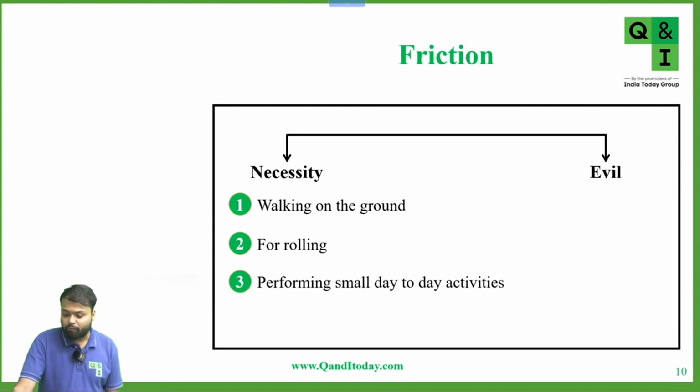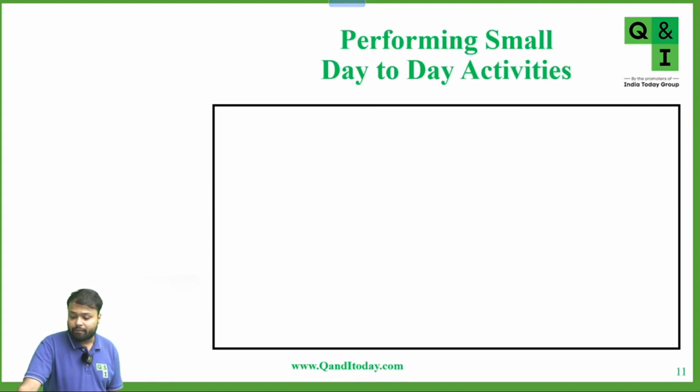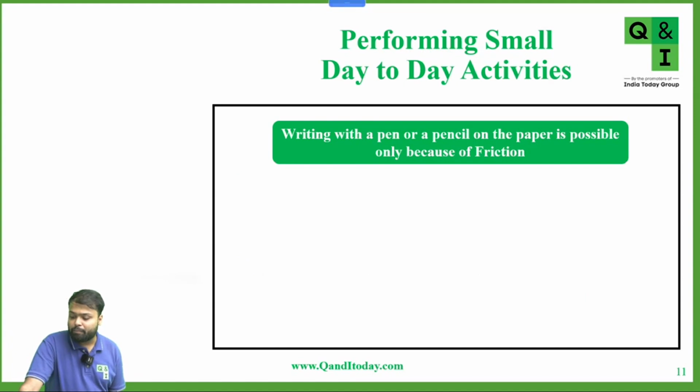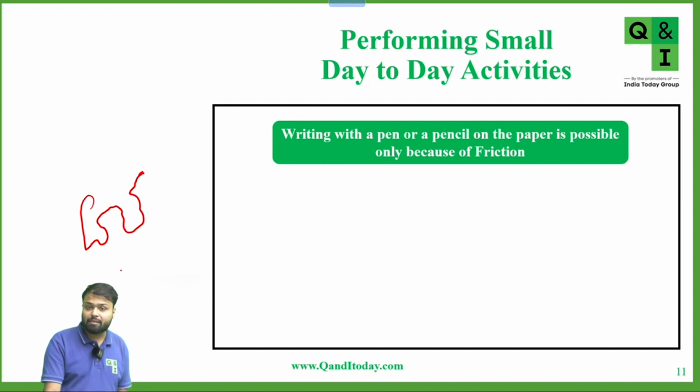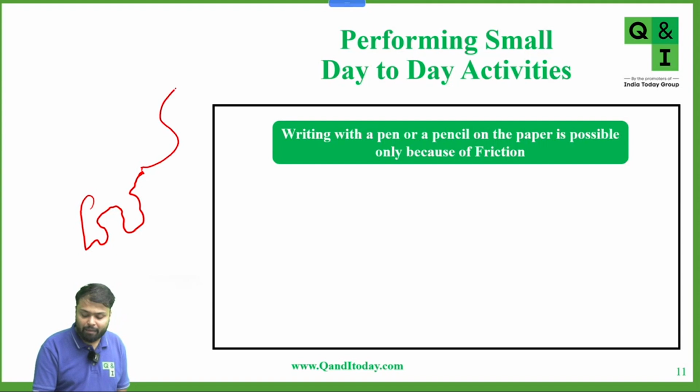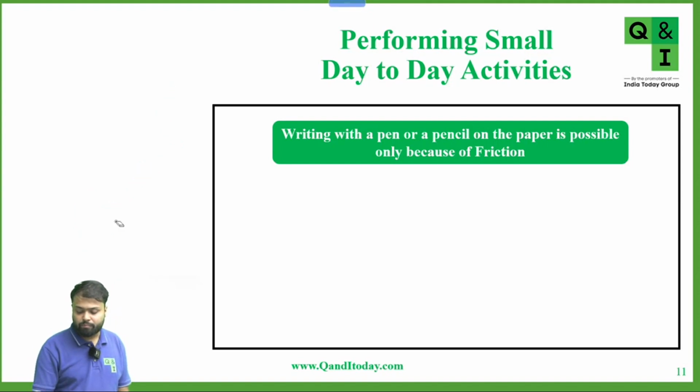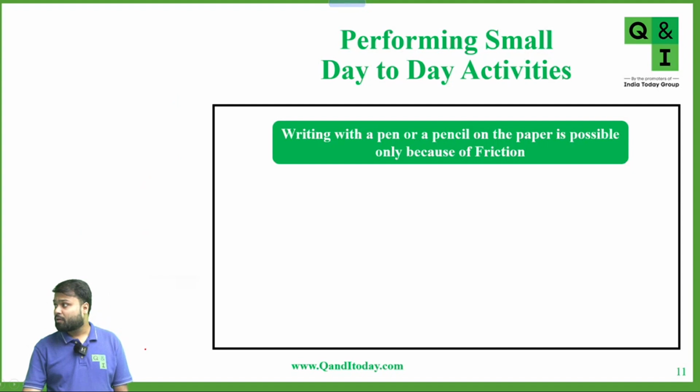Now, the third one is performing small day-to-day activity. The first one is writing with a pen or a pencil on the paper, which is possible only because of friction. Because if friction is absent, then you cannot write in a particular direction. Suppose there is no friction, so I keep on skidding. I cannot change the direction. I can change the direction because of the friction. If friction is so small or absent, I cannot move in the direction I want. If friction is less, I will start to skid in a particular direction. Yes or no? Yes, sir.